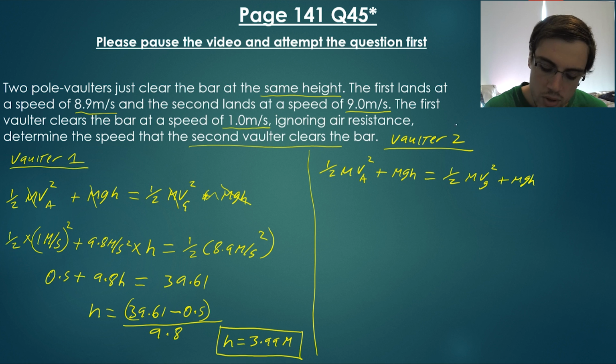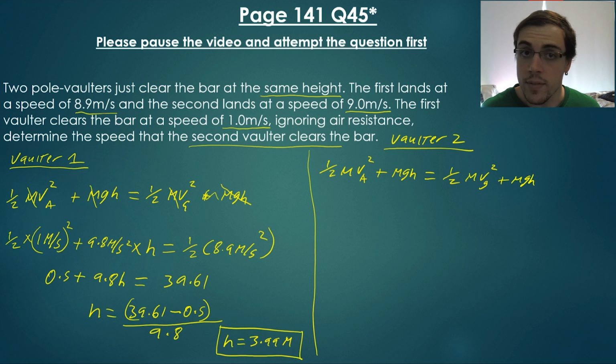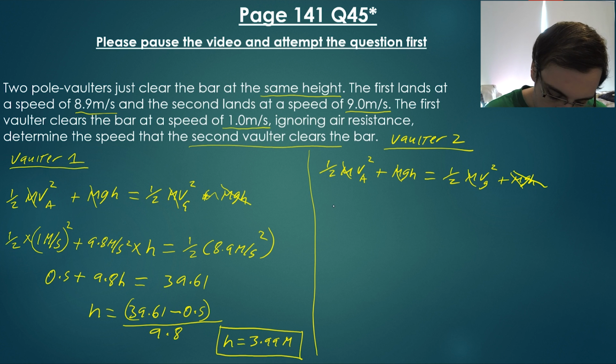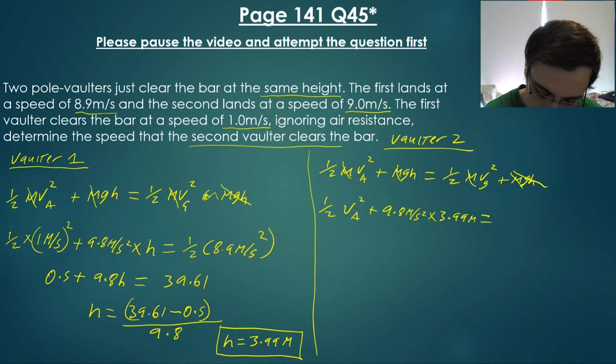Now again, when the volta is landing on the floor, that means that it's going to have no gravitational potential energy, so we can eliminate this one. And we also know that the mass of the volta is not going to change. So again, we have 1/2 of the velocity in the air, which we don't know, that's what we want to calculate, plus the gravity times height, so 9.8 times the height, which is 3.99, is equal to 1/2 of the velocity on the ground.